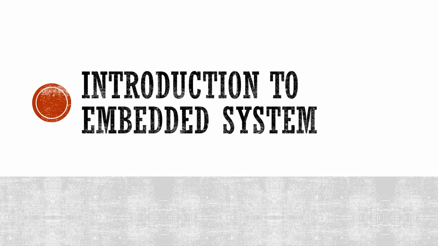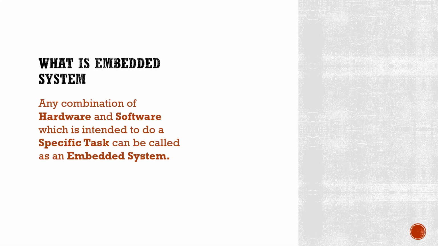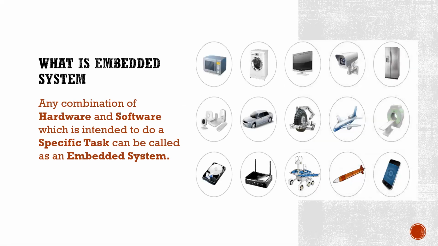Introduction to the embedded system. What is an embedded system? Any combination of hardware and software which is intended to do a specific task can be called an embedded system. A variety of examples are rovers, missiles used in the army, mobile phones, refrigerators, washing machines, microwave ovens, etc.